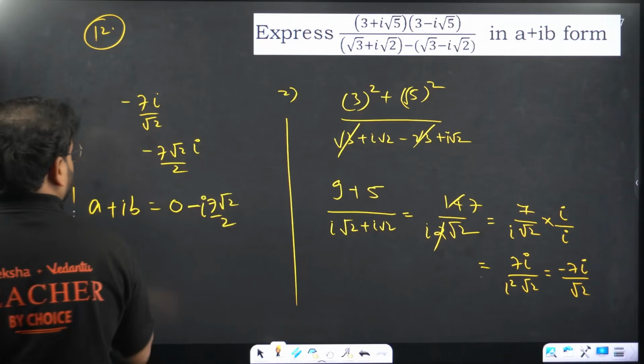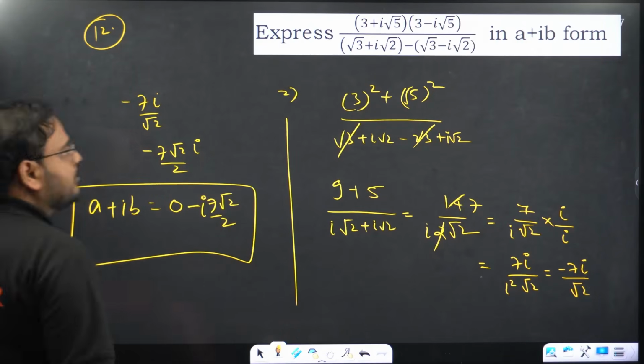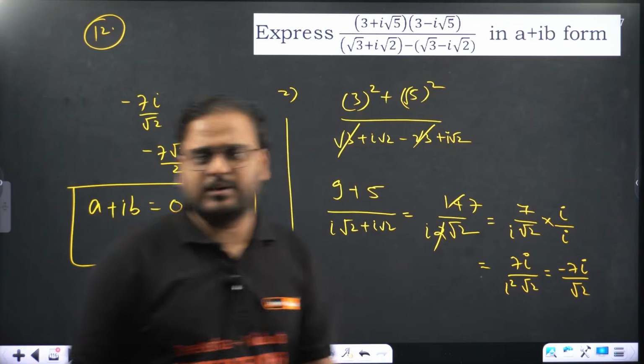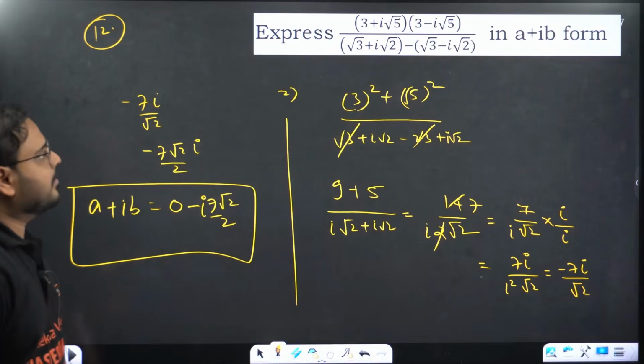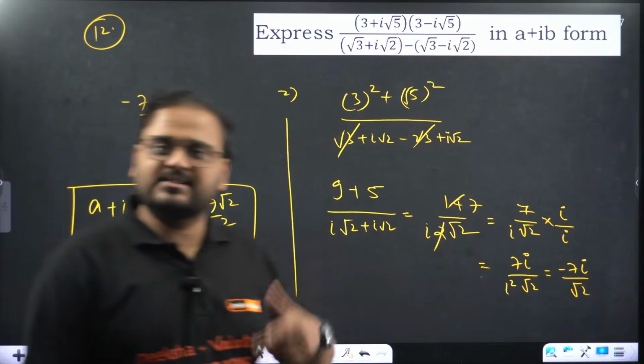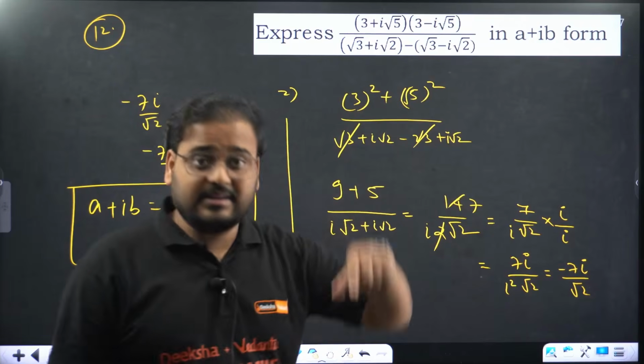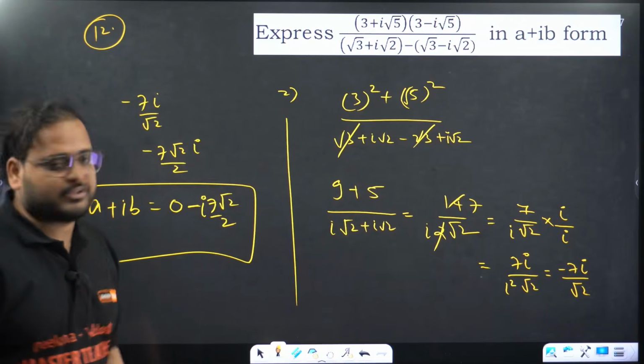So a is 0, b is 7 root 2 upon. Please cross check for calculation. There might be some mistake, but I hope it is right. If you're getting a different answer, let me know that in the comment section. Okay.